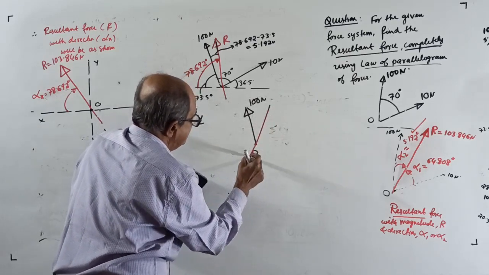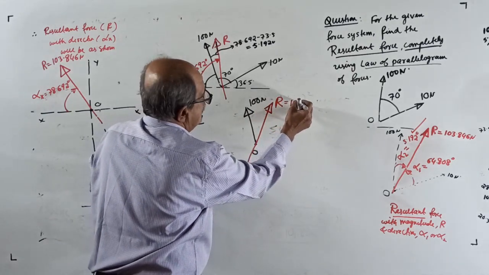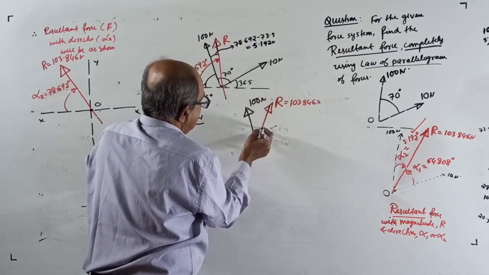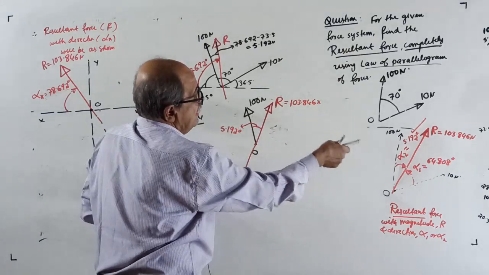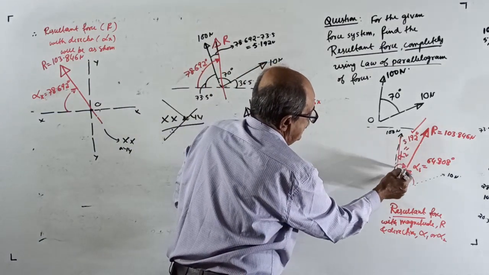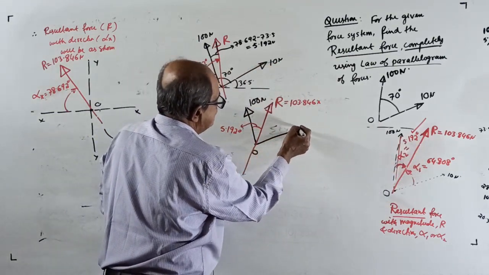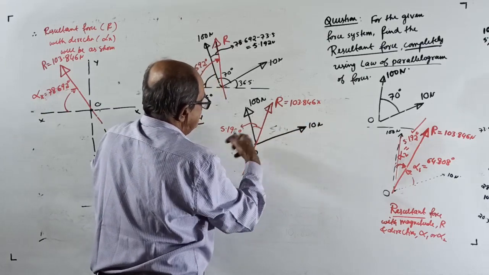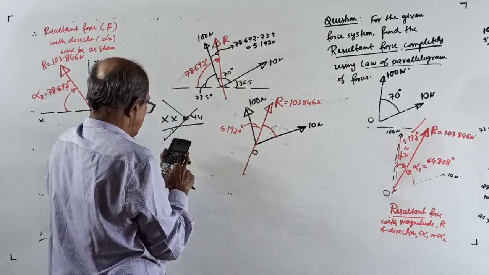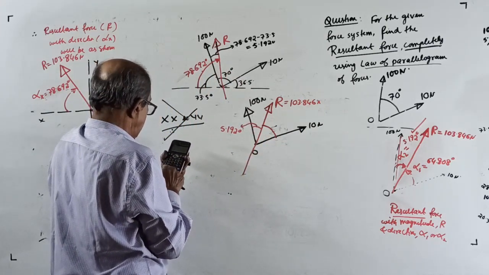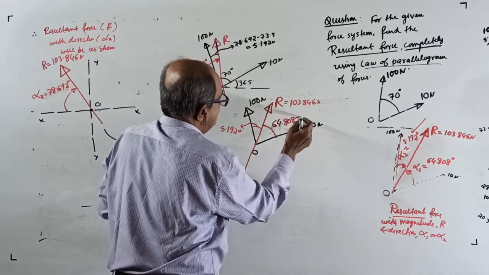The resultant is here. Resultant R equal to 103.846 Newton. This angle is 5.192 degrees. See there? From the 100 Newton force, 5.192 we got. Then, surely, with respect to 10 Newton, this angle will be, this total is 70 degrees. From 70, you write here, from 70, subtract 5.192, 64.808 degrees. This is slightly tilted here.